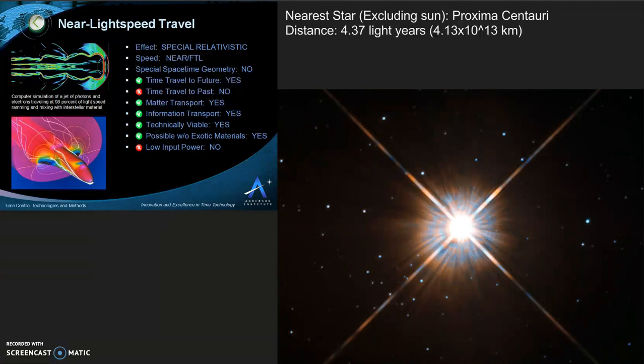For example, the star closest to our solar system is Proxima Centauri. Let's say that we send a team of astronauts there in a spaceship capable of travel at light speed. For this scenario, let's say it takes 8 months to accelerate and 8 months to decelerate. For the astronauts, the journey would take 16 months, while it would seem as if they were gone for roughly 5.5 years from the perspective of someone on Earth. This is due to the fact that while they are traveling at the speed of light, the astronauts will only experience space, not time, while the people on Earth will still experience both dimensions.